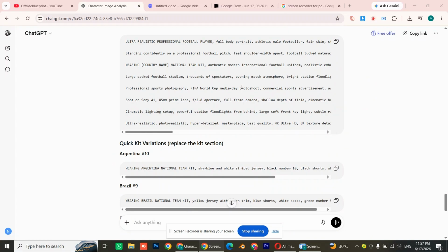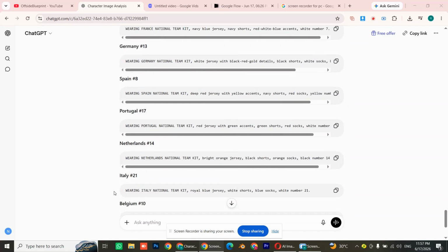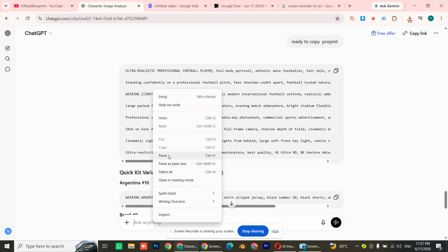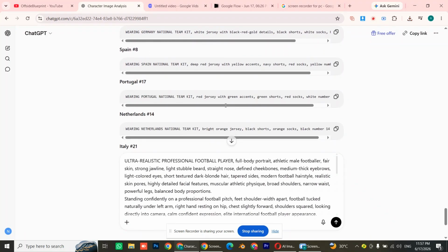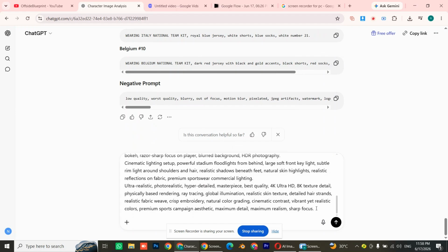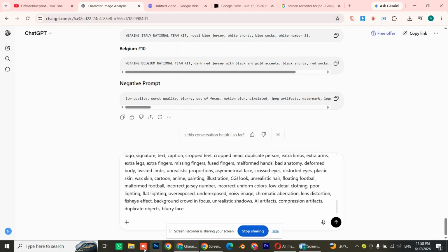One important thing to notice is that the prompt will include multiple football teams. You can choose any team you want, such as Argentina, Brazil, Portugal, or others. Simply select the team-related prompt that you prefer and copy it. Also, don't forget to copy the negative prompt provided at the bottom. Now your complete prompt is ready.